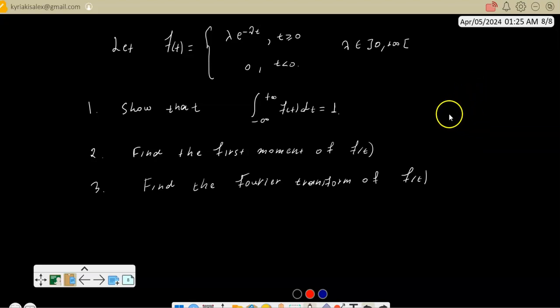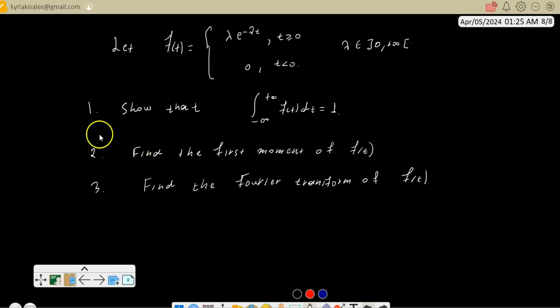We have this problem involving three questions. We have the function f of t, which is a piecewise function. If t is strictly less than 0, the function is 0. And for t equal to 0 and greater than 0, the function is exponentially decaying. Lambda is just a parameter in this expression, a strictly positive parameter.